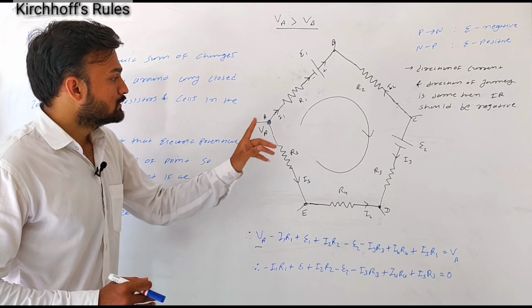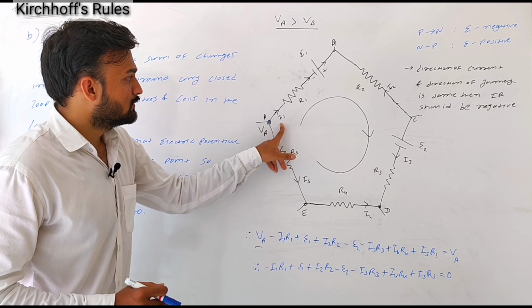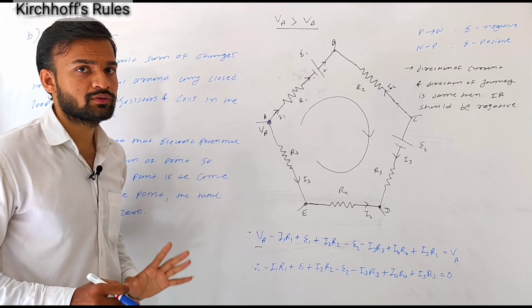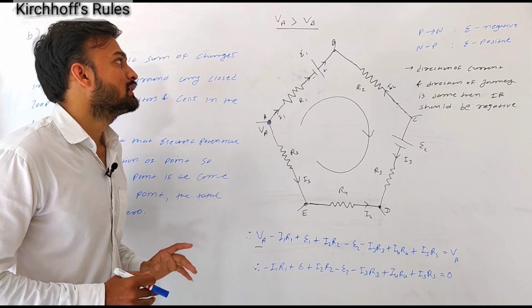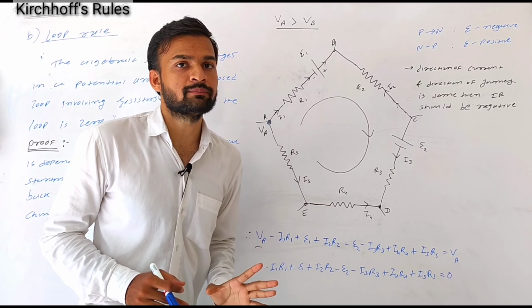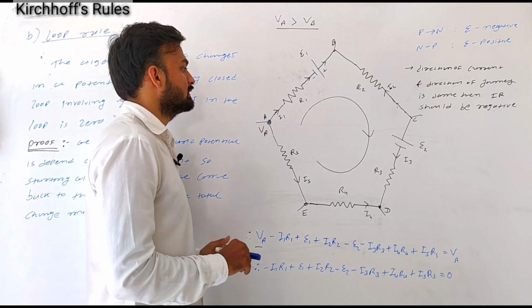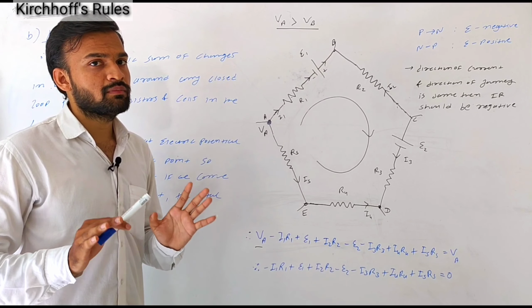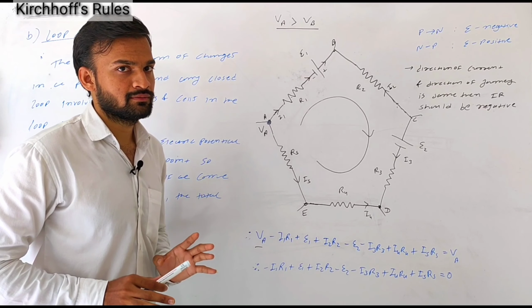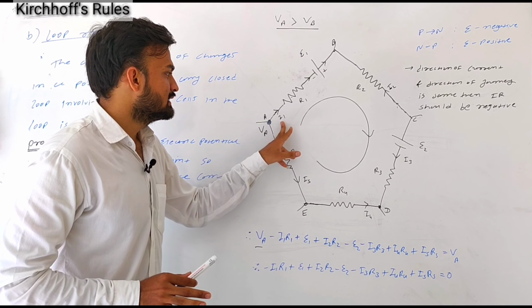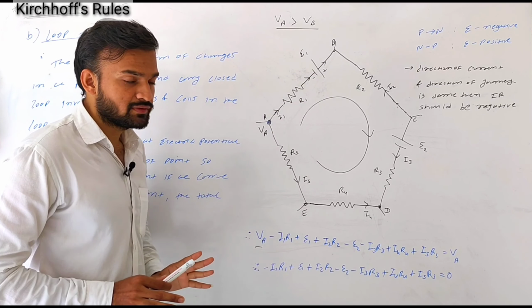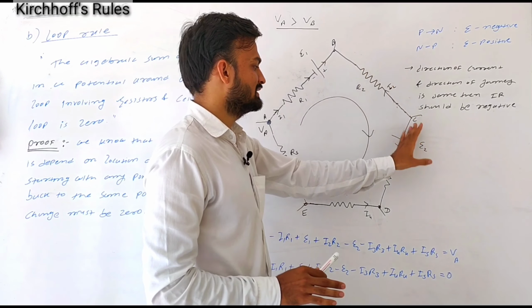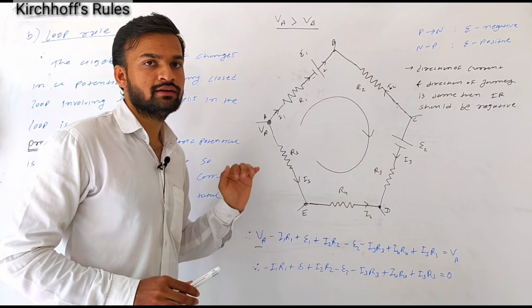Here I am taking the direction of current in this branch having resistor R1 as from A to B. Now after solving this network, if the answer for I1 is negative, then we can say that the chosen direction A to B is wrong, but the answer for I1 is not wrong. The actual direction in that case is from B to A if the answer for I1 is negative.